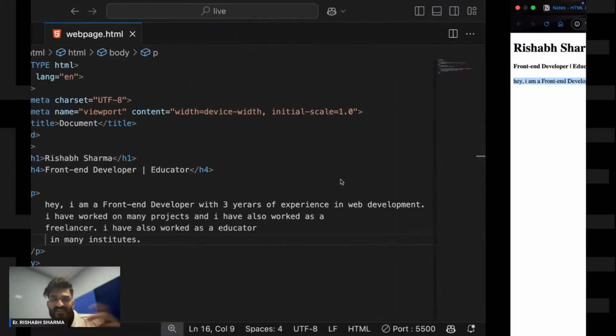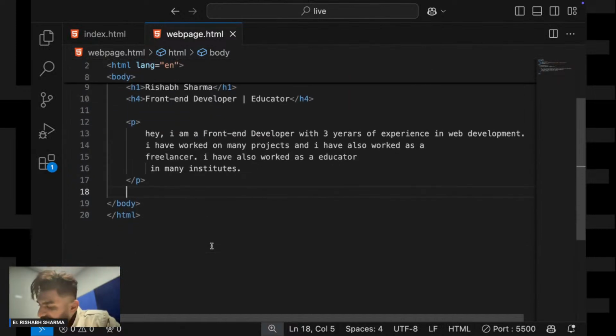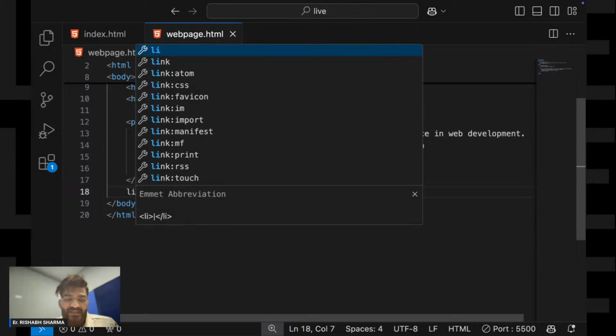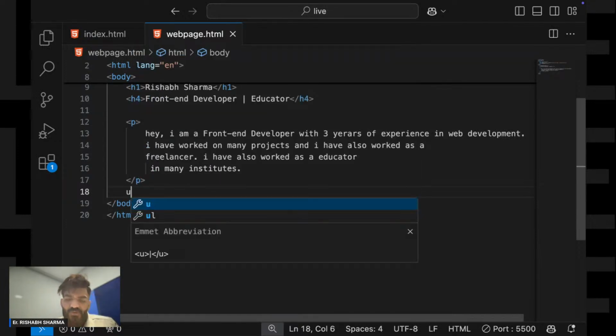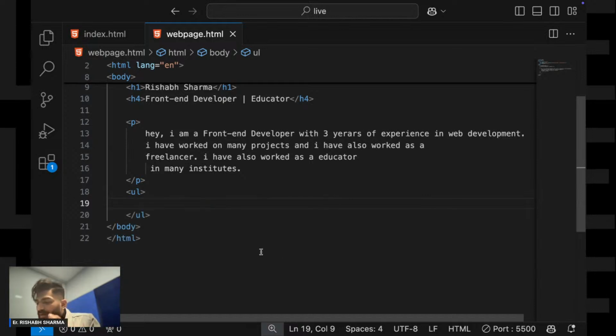Okay. So yes, my paragraph is also there. Now I want to write my skills, but the skills should be in the form of a list. To embed a list in your website, we have a tag called the ol tag, or maybe ul, let me write that first. We have a UL tag. UL stands for unordered list.